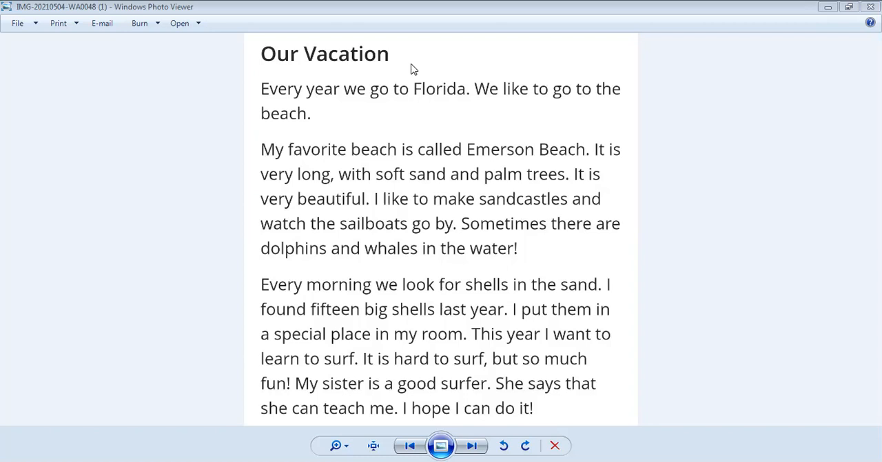Okay, look at the linking verb here. Is is a linking verb here? It is very long, with soft sand and palm trees. This is a linking verb. So this is the reason why I'm showing you this, to identify the parts and the tense. There are three types of tenses.